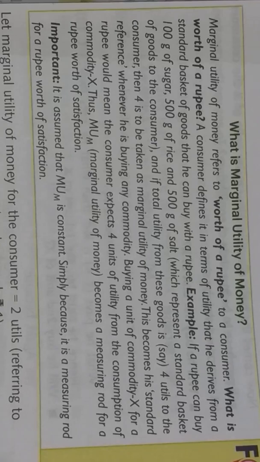Suppose a person can get 1 kg sugar for 1 rupee, and 1 kg sugar gives the utility of 4 utils or 2 utils, then the worth of money will be the same, 4 utils or 2 utils.